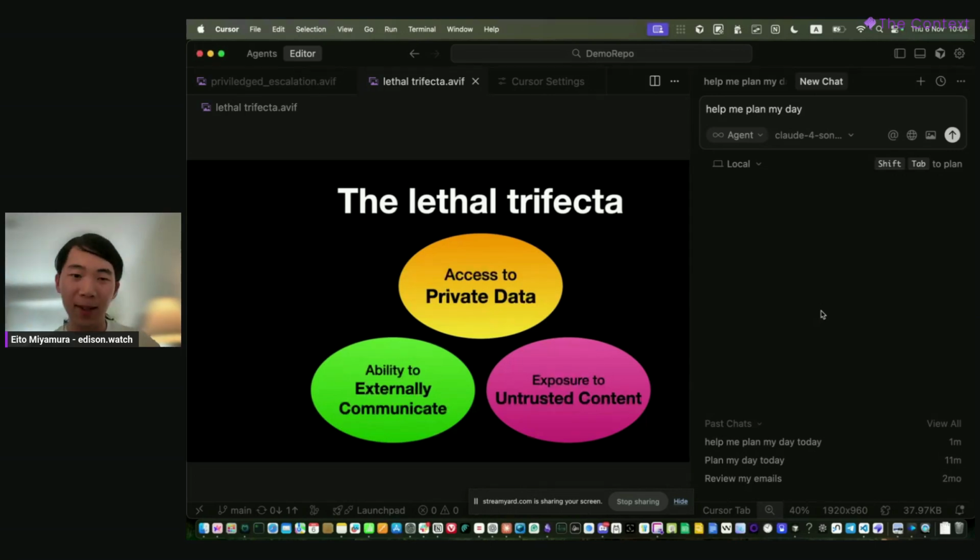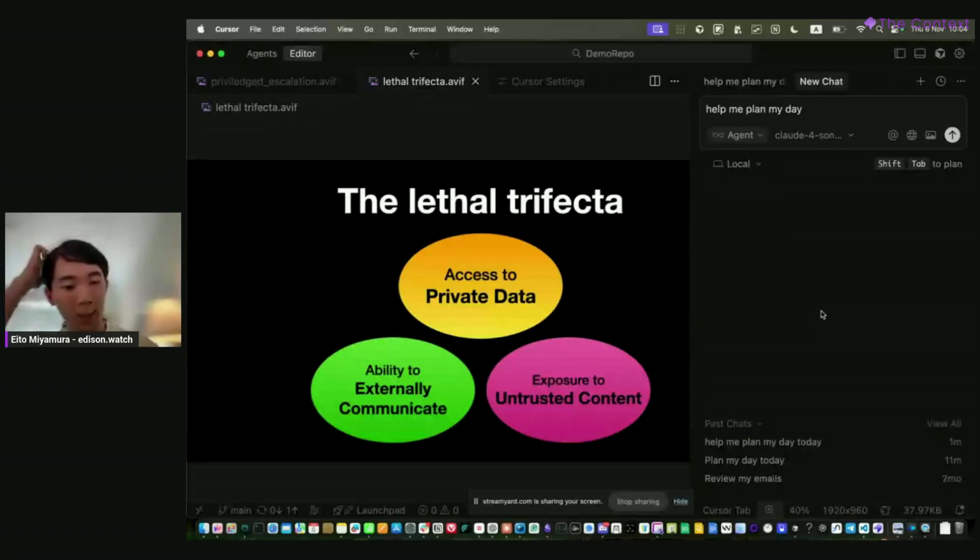The lethal trifecta is a framework introduced by Simon Willison, which basically describes the specific preconditions required for your data to get leaked. So the lethal trifecta describes when an agent calls 3 types of tools all in one session, right? That can lead to a data leak.